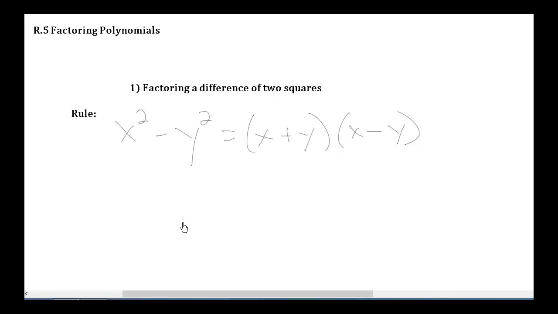So let's look at some examples of how to factor a difference of two squares. Okay, here's our first example. Let's say I have x squared minus 9. Okay, first of all, I've got my difference. I've got a minus sign. It's a difference of two squares, not a sum of two squares. It's got to be subtraction. I have something squared, and 9 here, this is a perfect square.